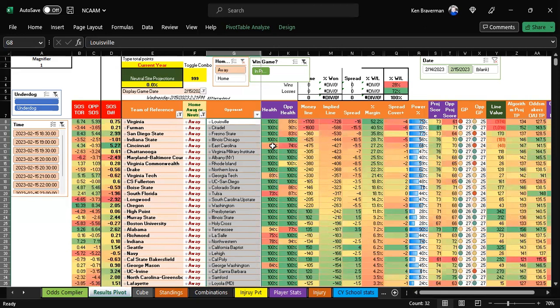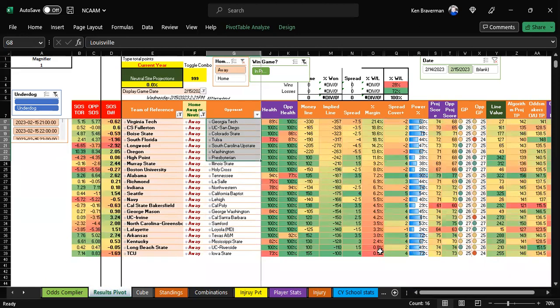So what we're trying to do is find a team that's going to have a good line and that's not supposed to win according to the algorithm, but they are a home team. So if the margin's at all close and there's a huge favorite here that for some reason we can go against, we want to do that. There aren't any real huge favorites down here.